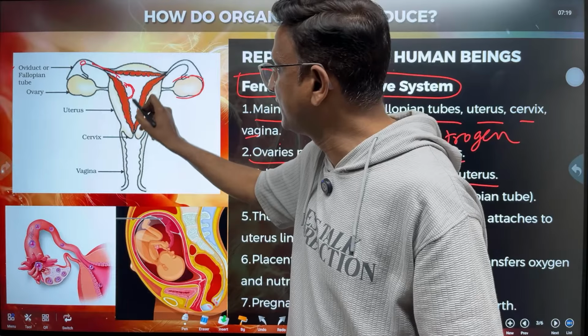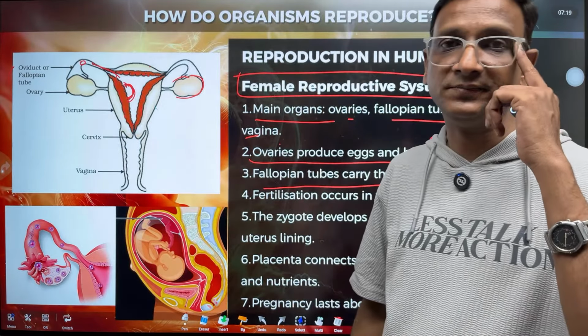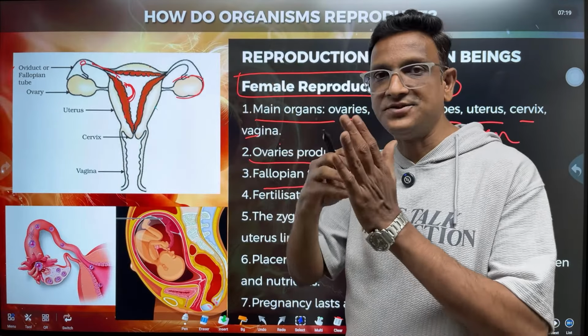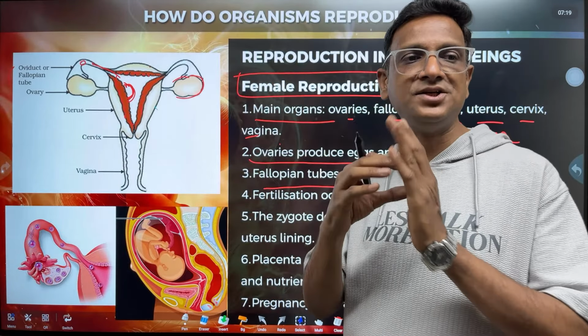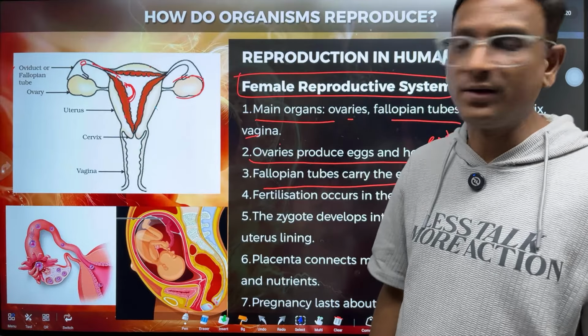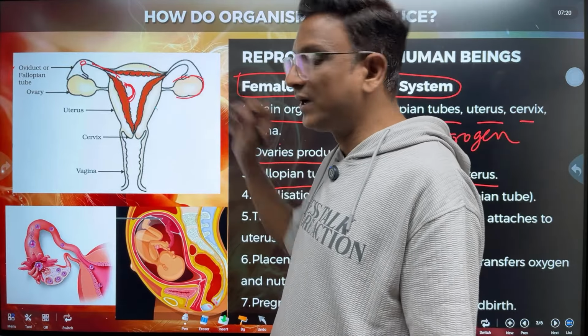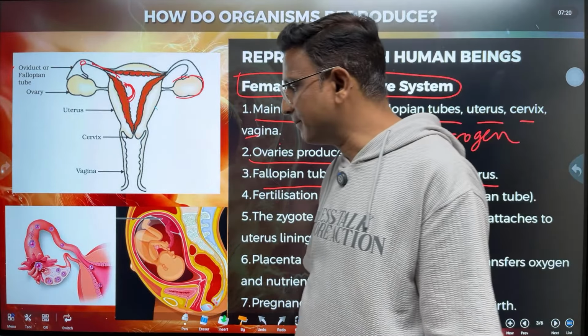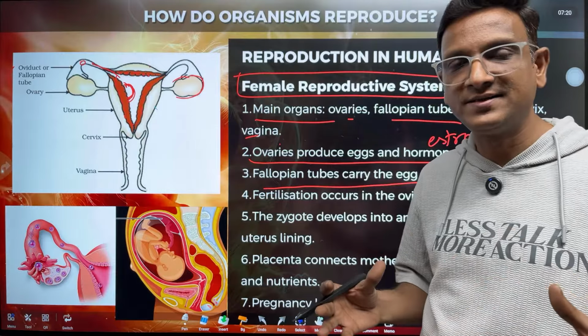So the embryo gets attached to the endometrium, that is the inner lining of uterus. Once the embryo is attached, that process is called as implantation. Okay. So once the implantation takes place, the embryo develops into fetus to baby.